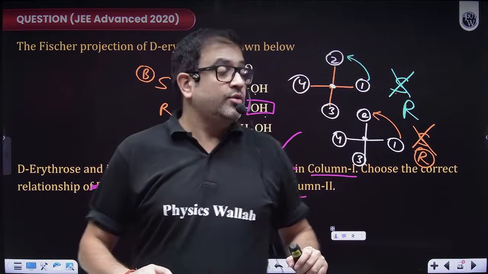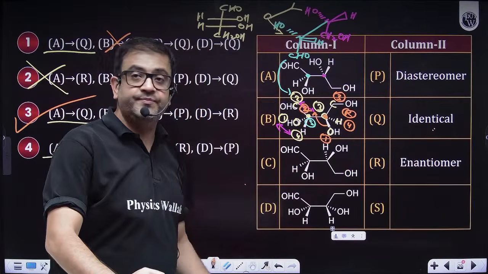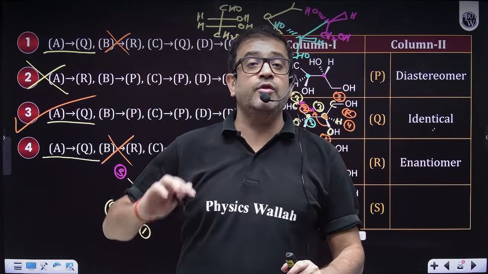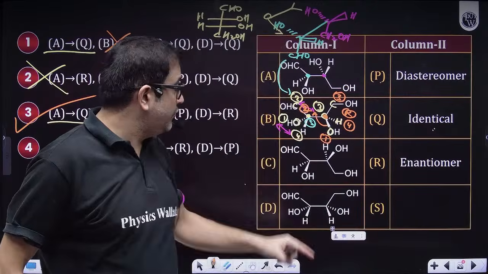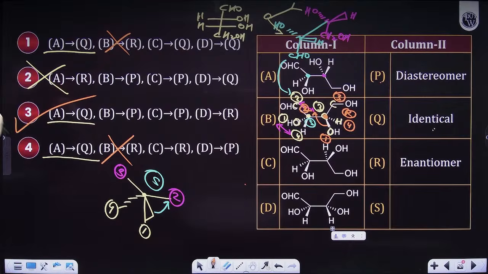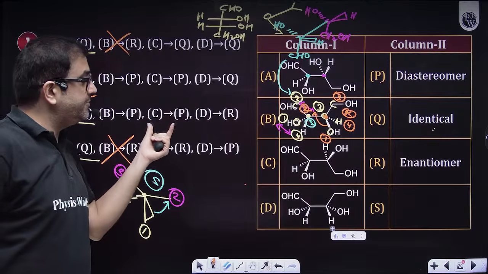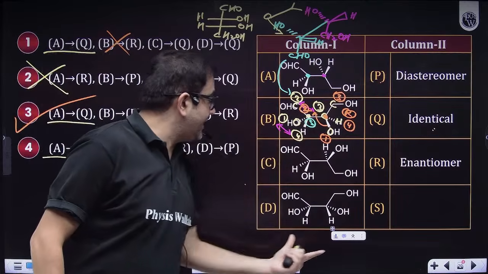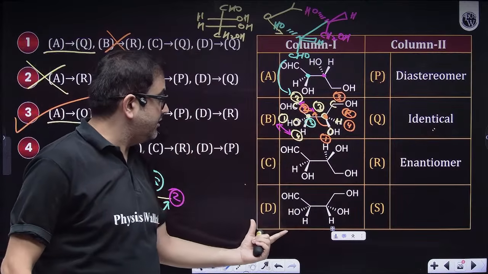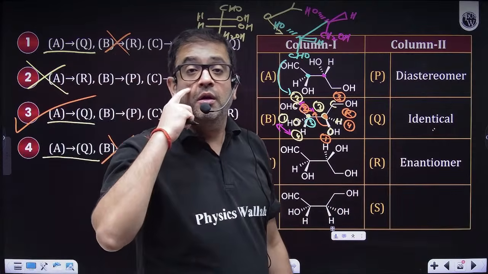So beta, everybody, I hope first and second we have done. C, D, which one you want me to do? Because obviously if you are just attempting this, even in your advanced examination, we have got our answer. That means C is P, C is again a diastereomer, and D is R, as in it is an enantiomer. So which one you want me to do? Or both of them?